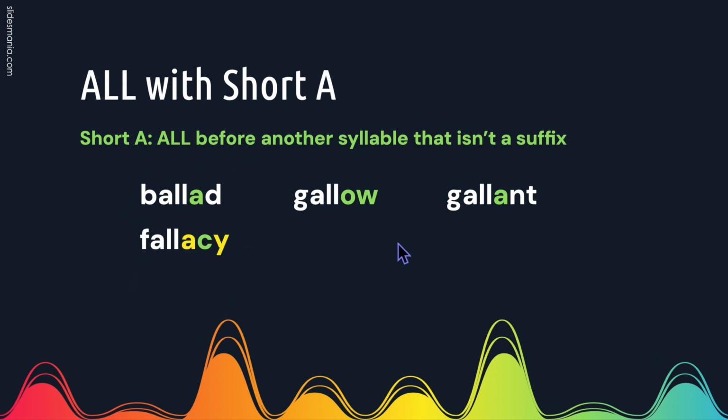So again, in all these words, we had A-L-L not at the end of the root, and the syllable that came after it was not a suffix. So instead of using the broad A sound of "all," we used the short A sound of "al."